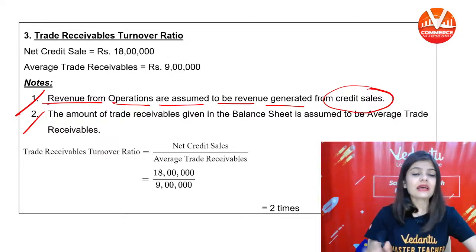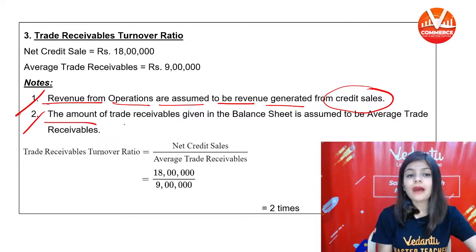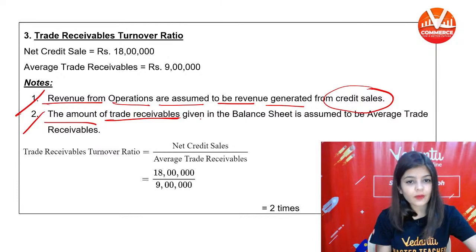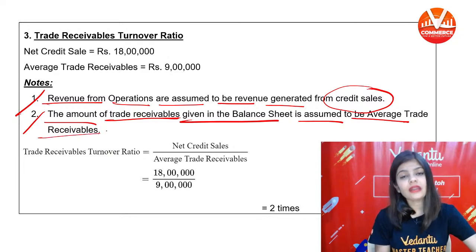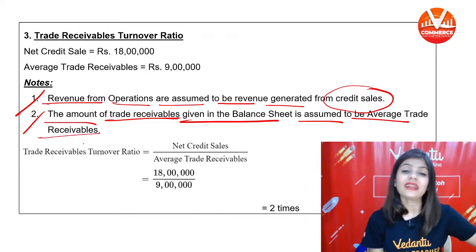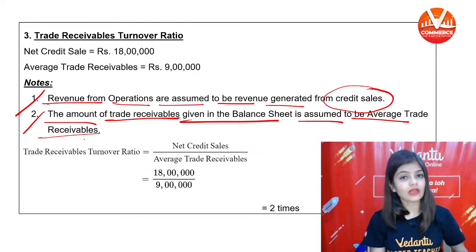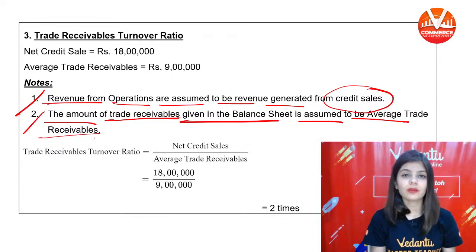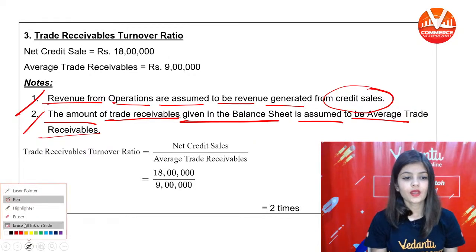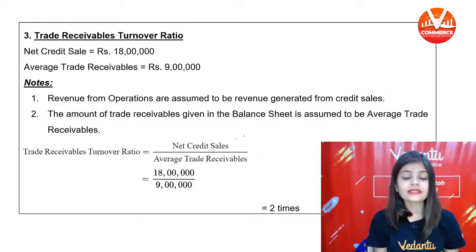And the second assumption is the amount of trade receivable given in the balance sheet is assumed to be average trade receivable. Whatever trade receivable is given in the balance sheet, we have taken that as average trade receivable. So net credit sale is equal to revenue from operation.